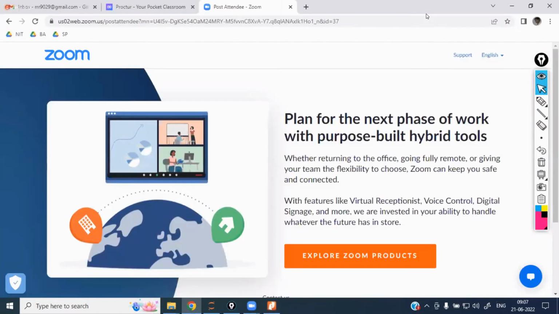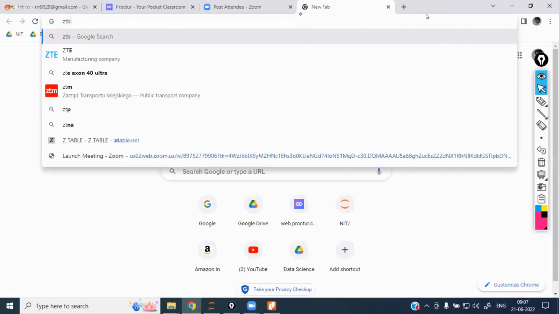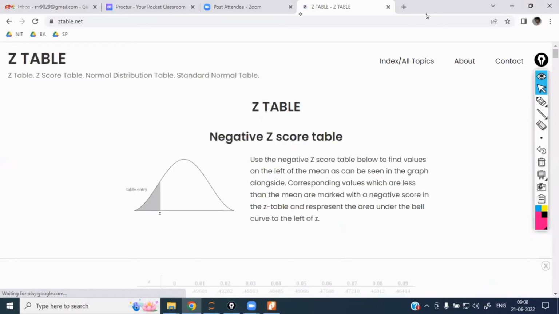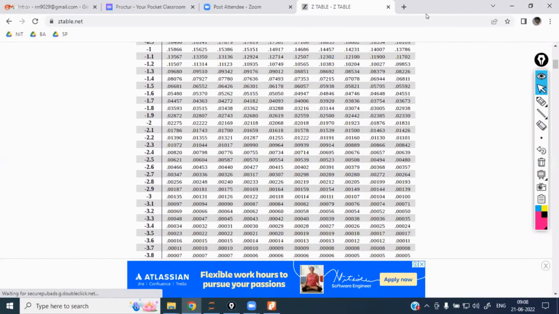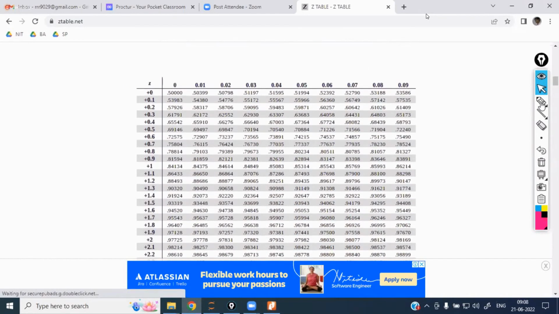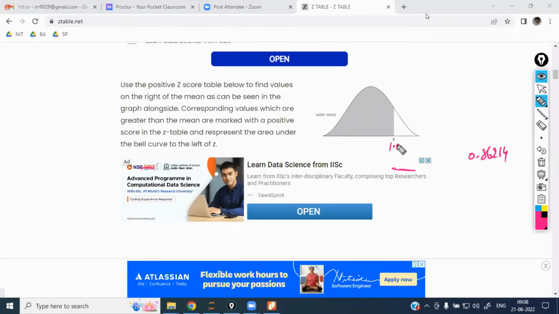Let us go to the Z table. If you open the Z table, we want 1.09. Where is 1.09? This is 1 and 09 is this one, that is 0.86214. Right? So whatever the value we have for 1.09, it gives the entire area towards the left side.